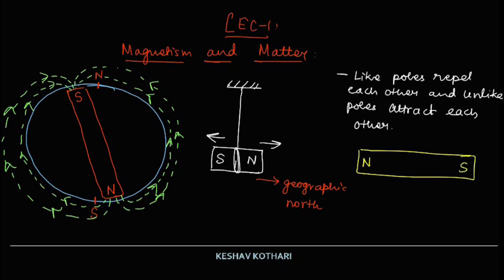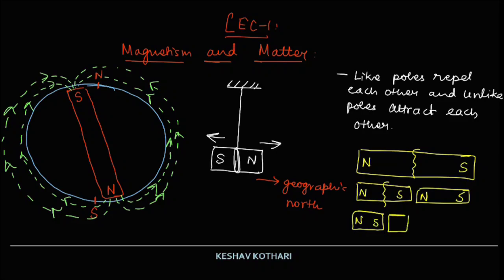If I split this magnet into two halves, the result will be a new north and south polarity, somewhat like this. If we again split this magnet into two halves, the result will again be a north-south pair. So monopoles never exist in a magnet.